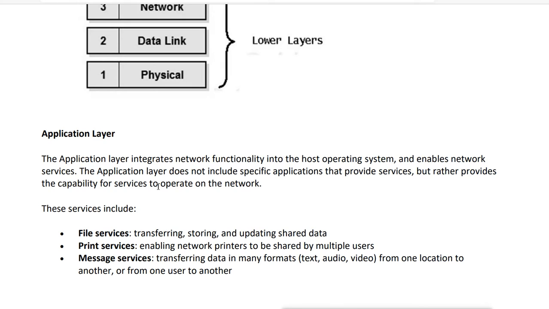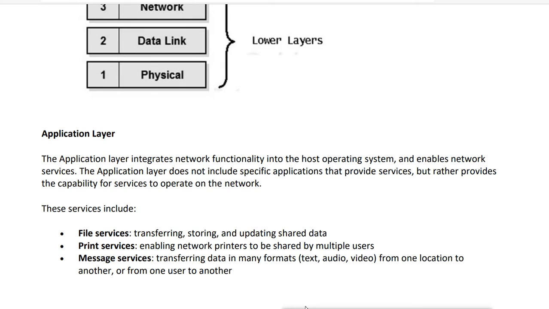If they want to send some data, the application layer will take the data from the application and forward it to the next layer. The next layer is the presentation layer. In this layer, these services will work like file services, like transferring, storing and updating the shared data; print services, like enabling the network printers to be shared by multiple users; then message services, where we transfer the data in many formats like text, videos and audios from one location to another, or from one user to another.